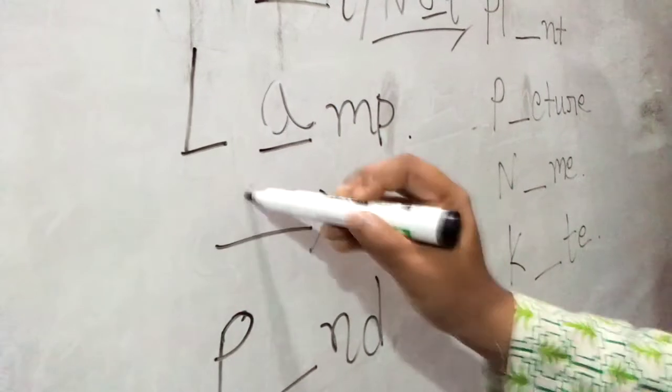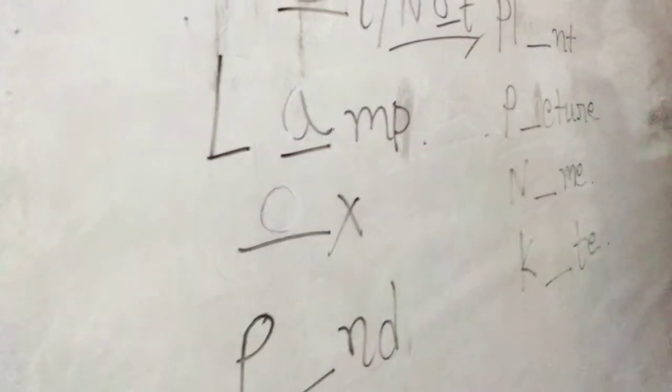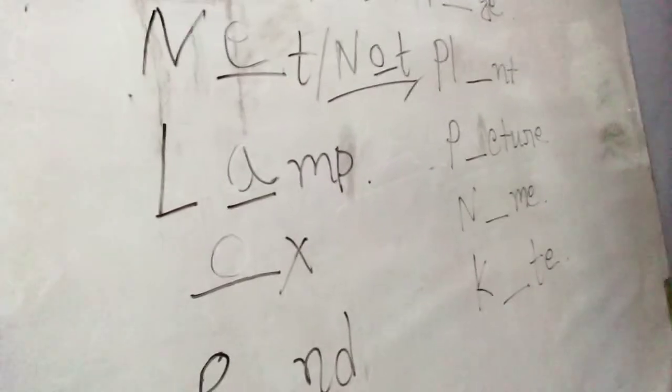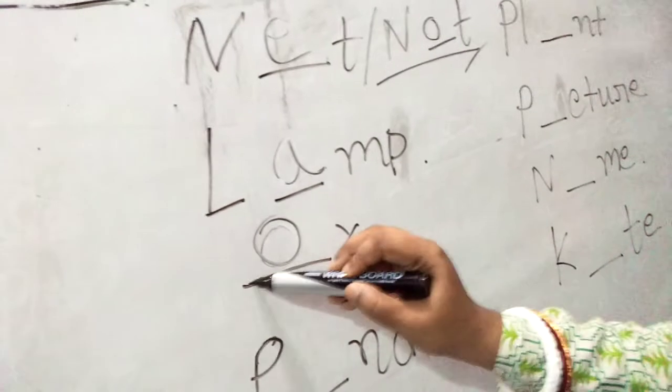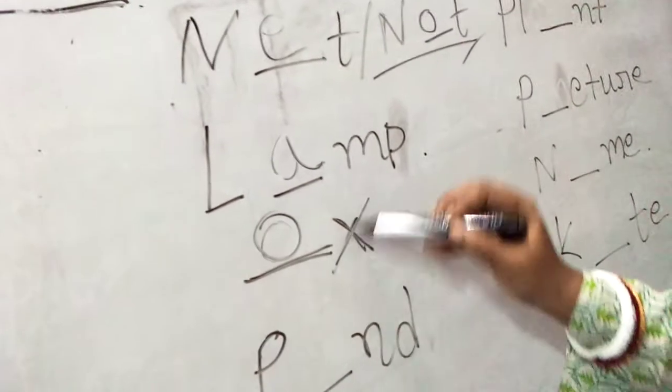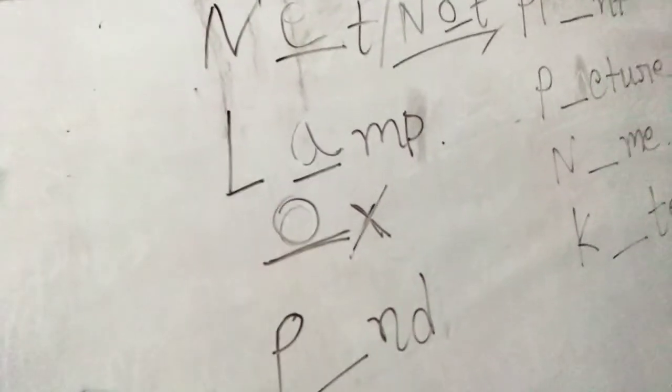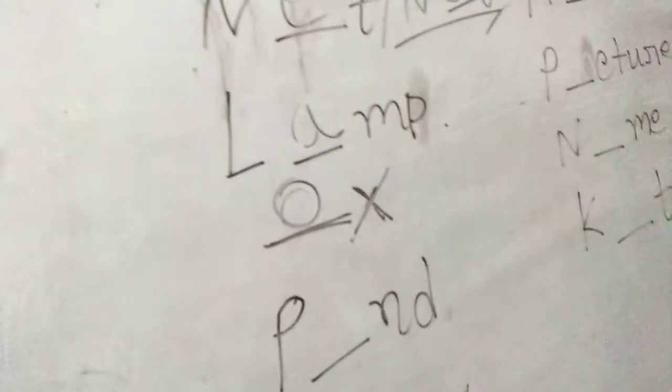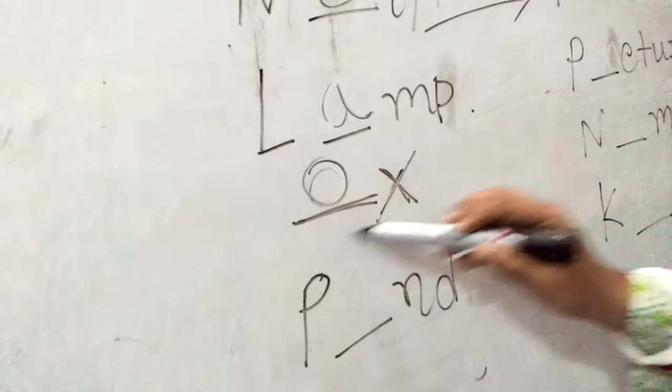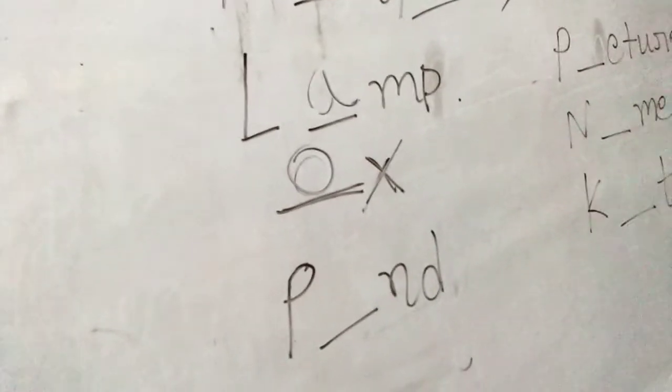Now if you put O, it becomes "ox". What is ox, babies? Can you remember what is ox? Ox, oxen, bull. You read it numerous times, ox. Even in the jumble words we will have this word ox. Okay, now